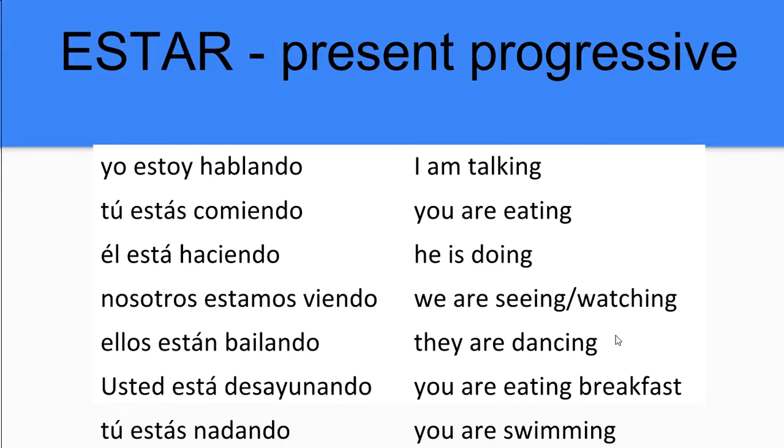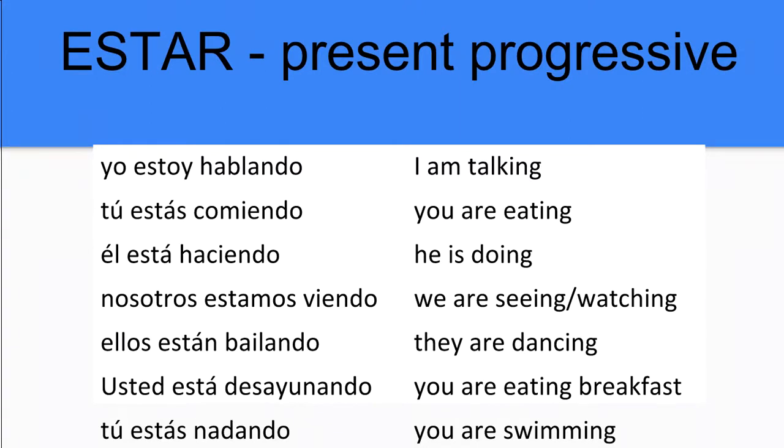The present progressive, as I mentioned earlier, looks like this. Yo estoy hablando, I am talking. Tú estás comiendo, you are eating. Él está haciendo, he is doing. Nosotros estamos viendo, we are seeing or we are watching. Ellos están bailando, they are dancing. Usted está desayunando, you are eating breakfast. Tú estás nadando. Are you noticing a pattern?